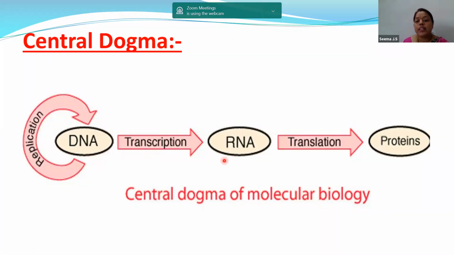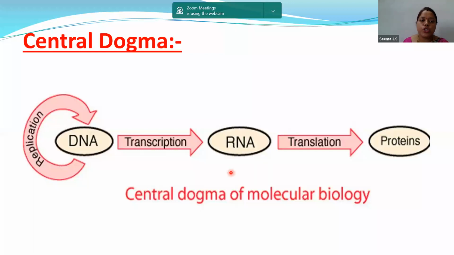So that means one component is linked to the other component. Any sudden change is nothing but a change in the nucleotide sequence. Change in the nucleotide sequence will cause change in the codons. Change in the codons will lead to the change in proteins, and this will again further lead to mutations. So it is not so easy. It is a very complicated process, but it is a very accurate and very fast process.